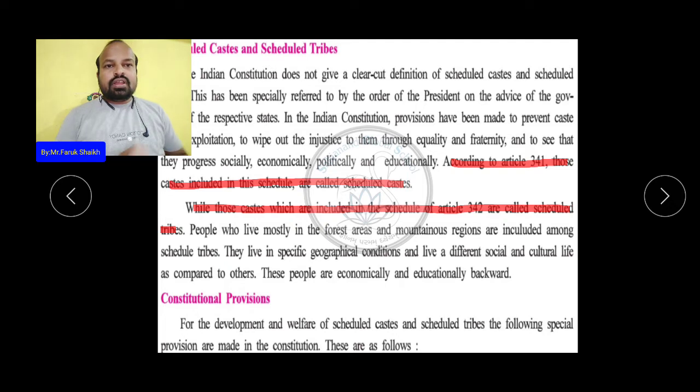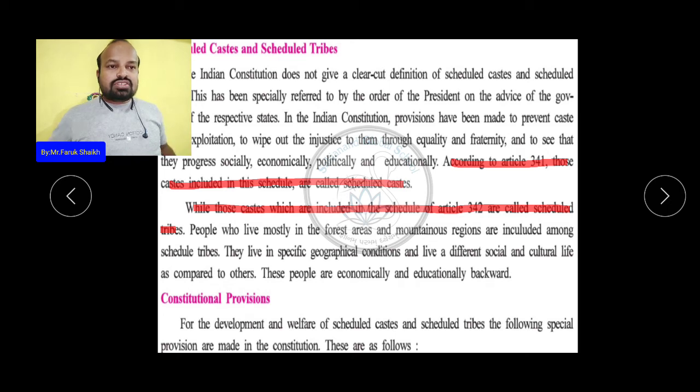Okay, let us see the constitutional provisions. For the development and welfare of the Scheduled Caste and Scheduled Tribe, the following special provisions are made in the constitution. These are as follows, for the development of both the castes, ST and SC.